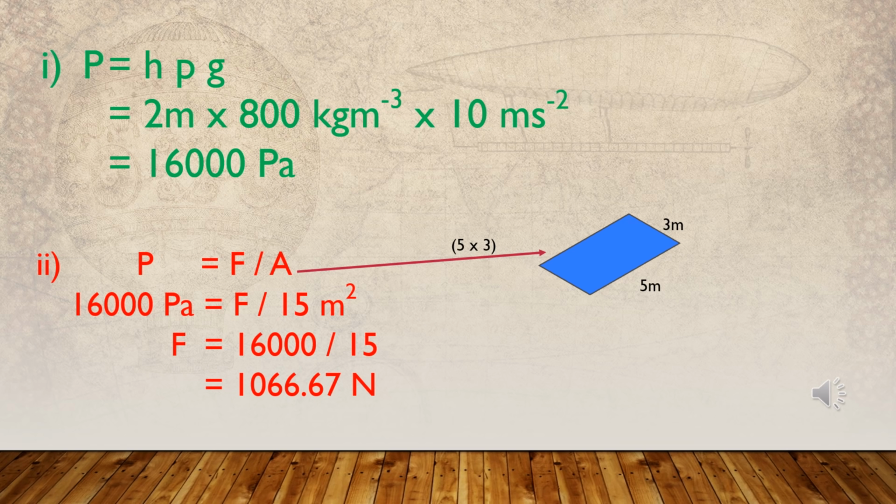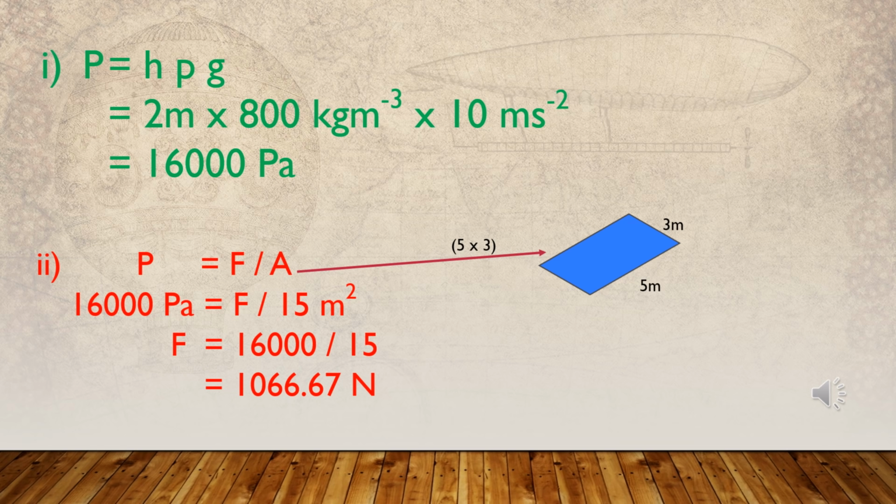The first part of the question asks about the pressure exerted by the liquid. Then you can use liquid pressure equals height of the liquid column into density of the liquid into gravitational acceleration. You can substitute the values: 2 meters height, density 800 kilograms per cubic meter and gravitational acceleration 10 meters per square second. You can obtain a value for the pressure due to the liquid.